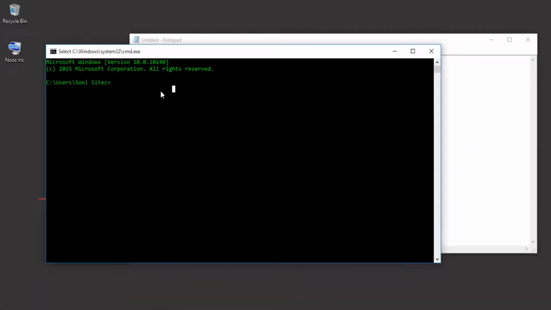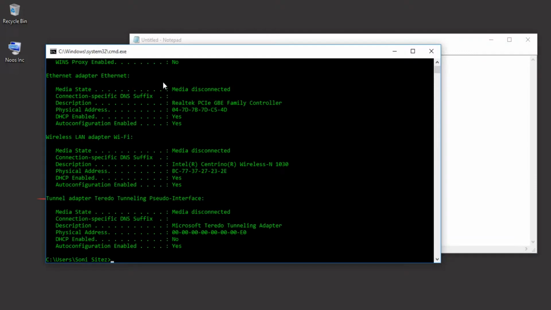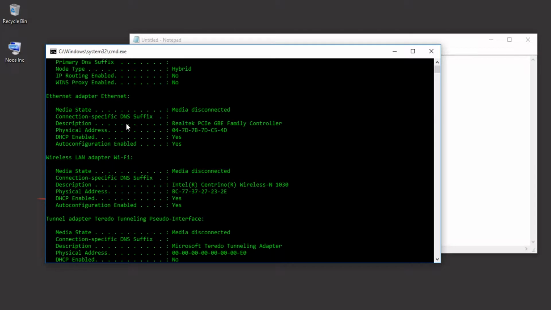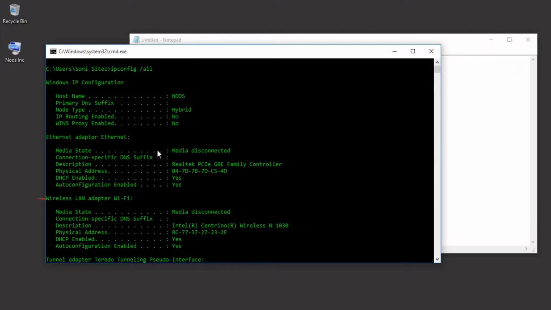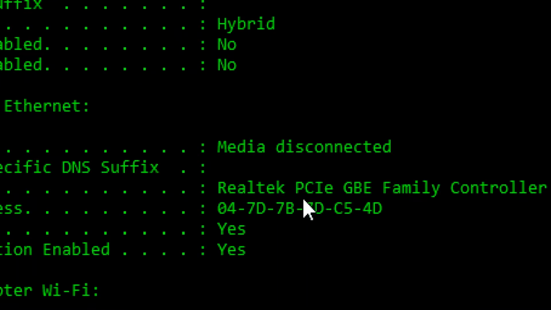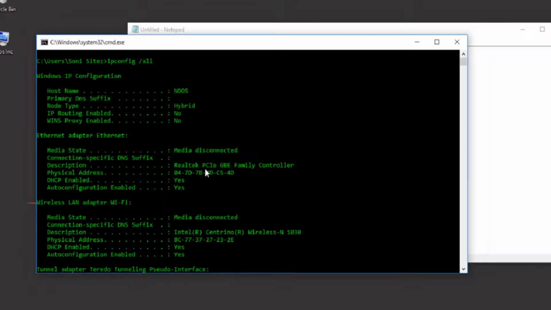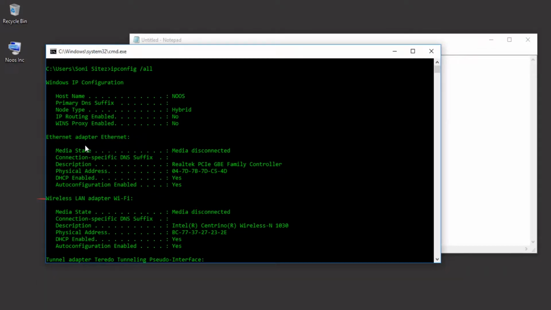Then to find your MAC address, just type ipconfig space slash all like this, and hit enter. Okay, you can see here your Ethernet MAC address is in here. In this case, I have two MAC addresses: number one is for Ethernet and number two is for wireless.